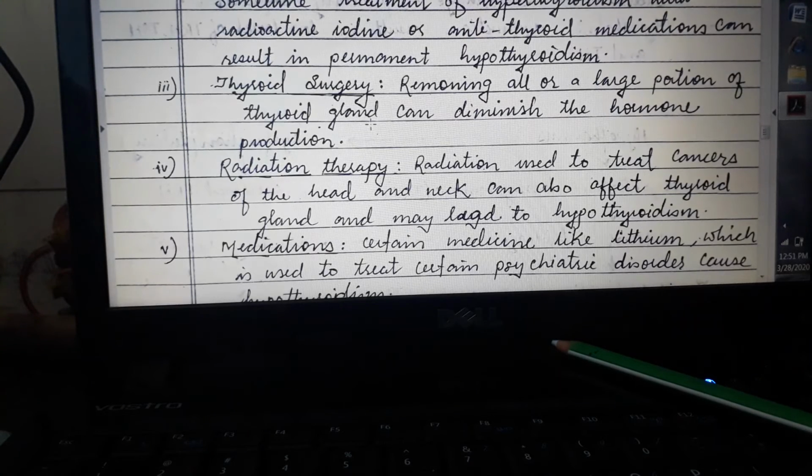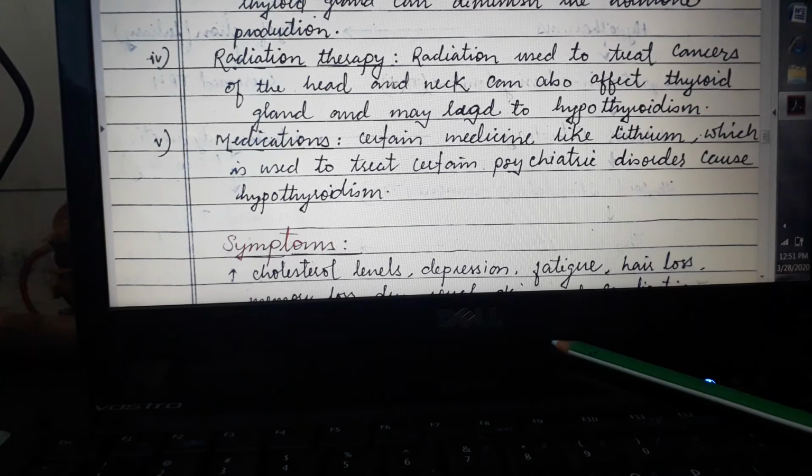Then, in the treatment of hyperthyroidism, sometimes we use radioactive iodine or anti-thyroid medications, which can result in permanent hypothyroidism. Then in thyroid surgery, removing all or a large portion of the thyroid gland can diminish hormone production. Radiation therapy used in the treatment of cancer of the head and neck can also affect the thyroid gland and may lead to hypothyroidism.